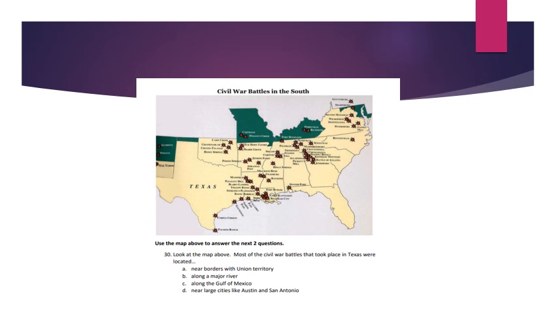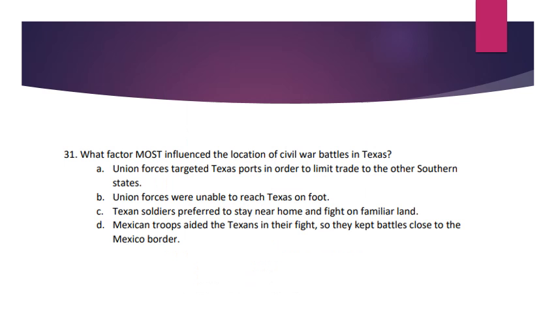Number 30. If you look at the map, all the red dots are the battles, the Civil War battles that took place. The question says, look at the map above. Most of the Civil War battles that took place in Texas were located A. Near borders with Union territory, B. Along a major river, C. Along the Gulf of Mexico, D. Near large cities like Austin and San Antonio.